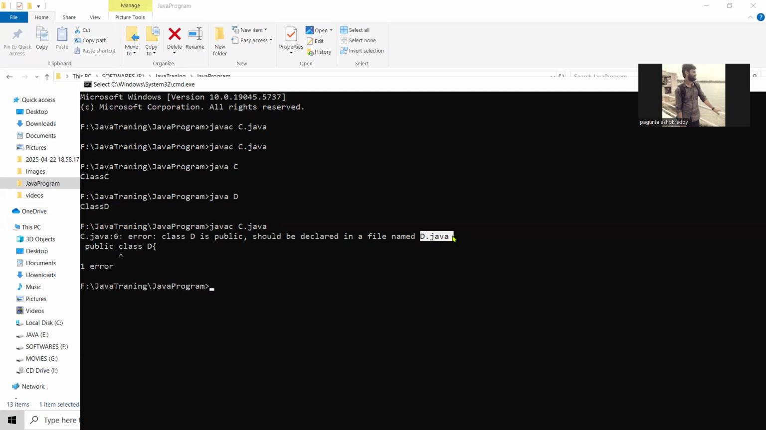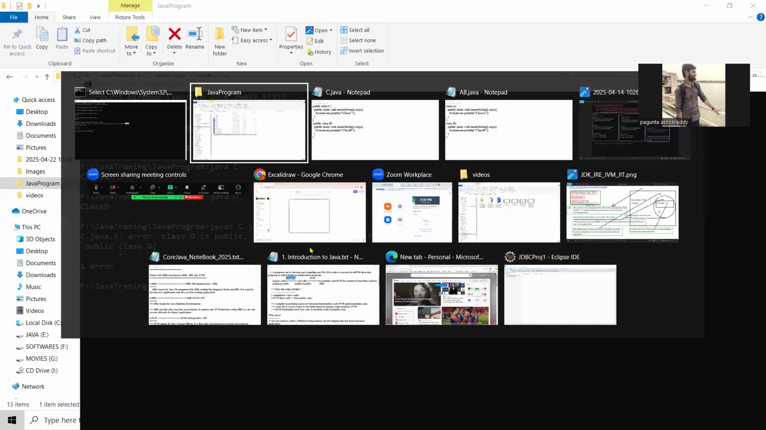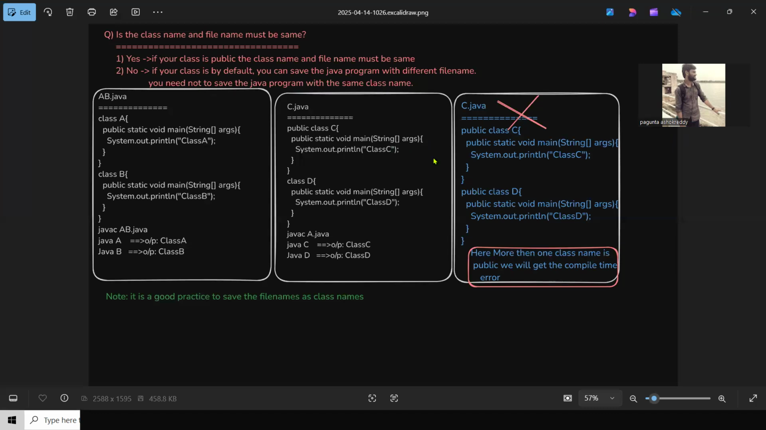You can save D.java. Then if you save D.java, that time also you will get the error. What error? Class C is public, it should be declared in file name C.java. That time you will get another error, right? So what I'm suggesting is, if more than one class name is public, you will get the compile time error. If only one class name is public, that time you can save C.java. This is fine.